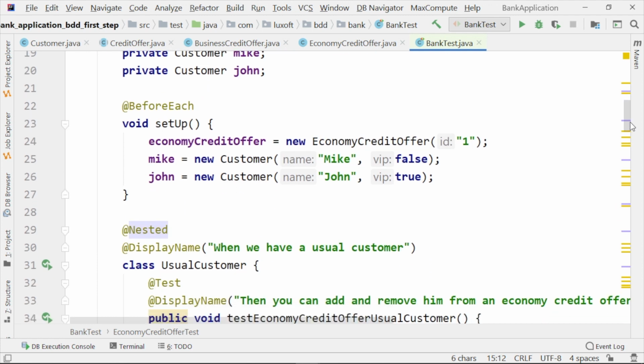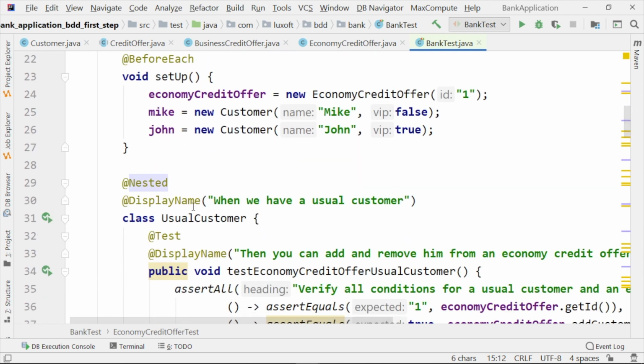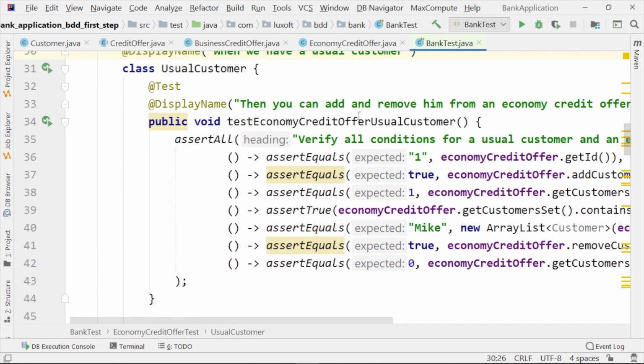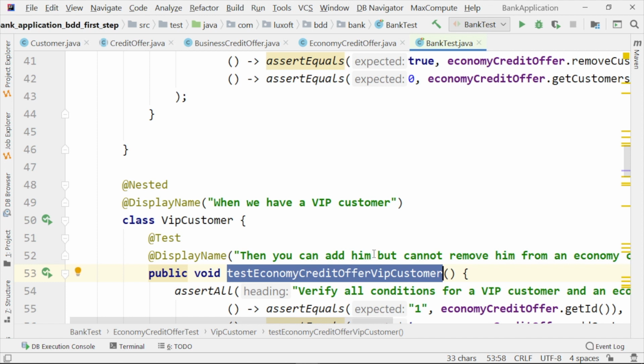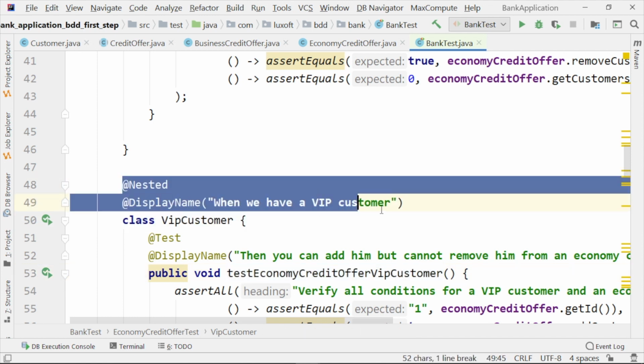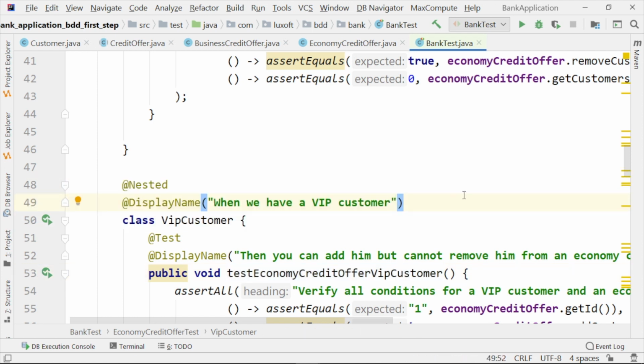And inside this test, we also have another class, nested. We annotate it with nested. So this one has one method, and the other method related to the economy credit offer has been moved to another nested class. Each test and each nested class has its own label provided by the display name annotation.